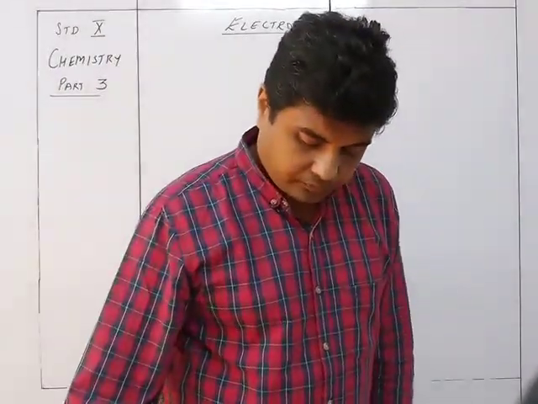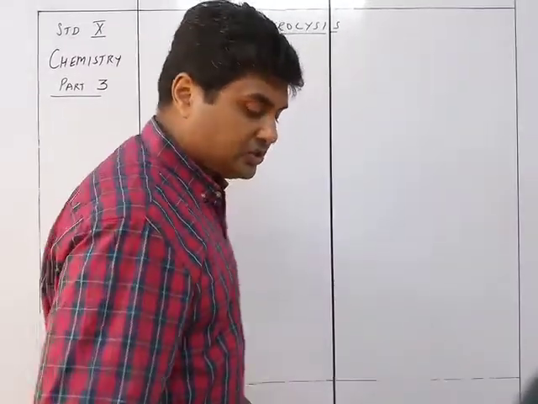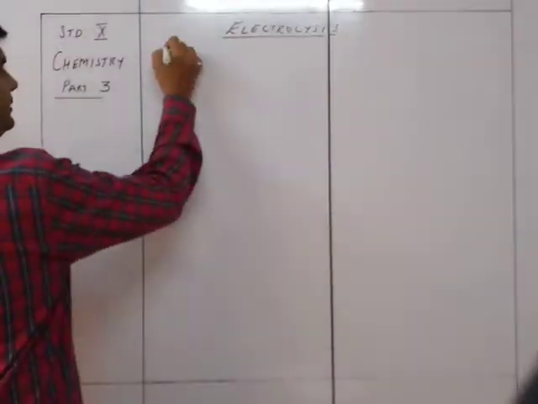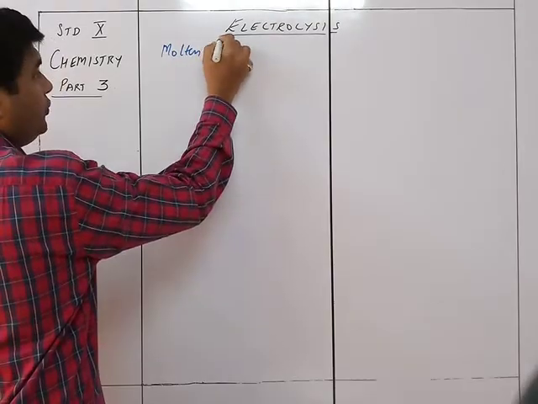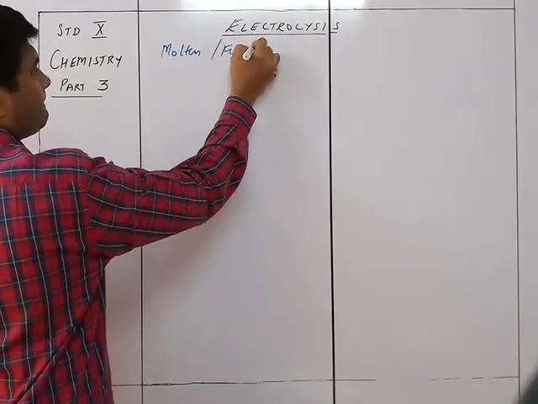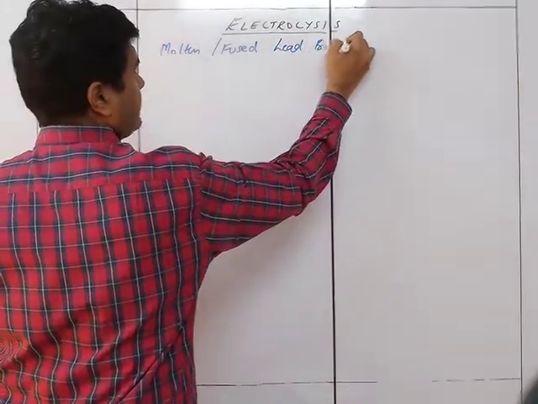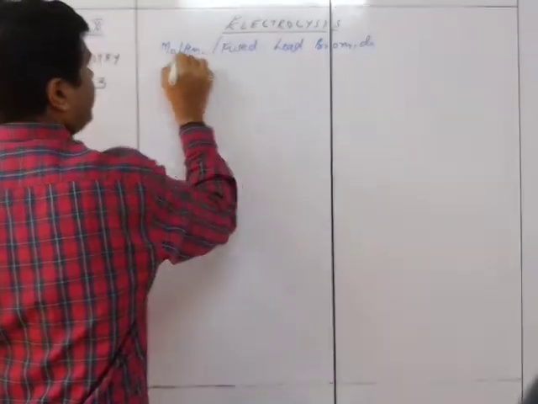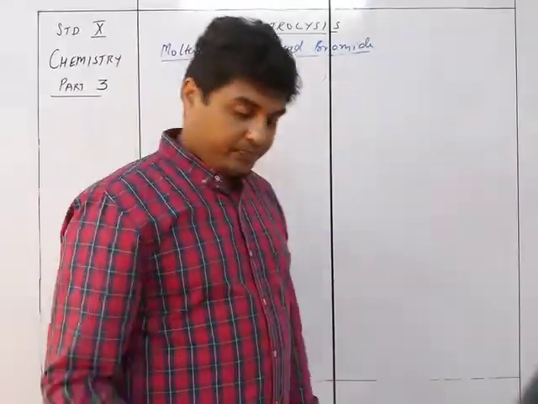Okay. So the first one is of molten or fused lead bromide. The electrolysis of molten or fused lead bromide.